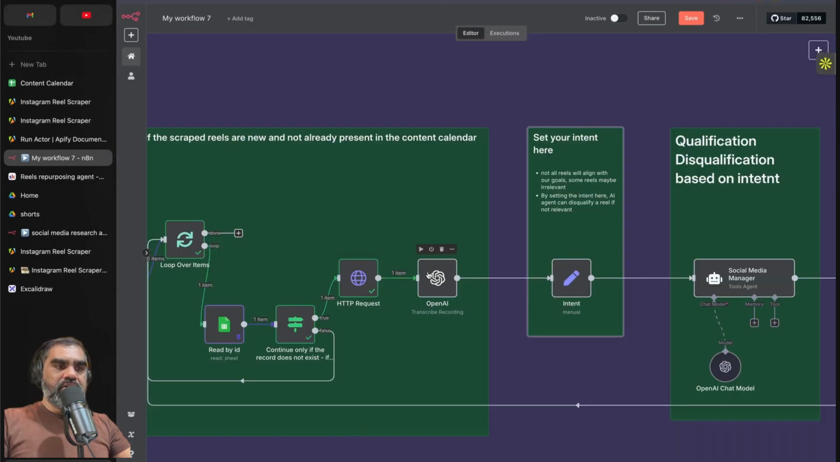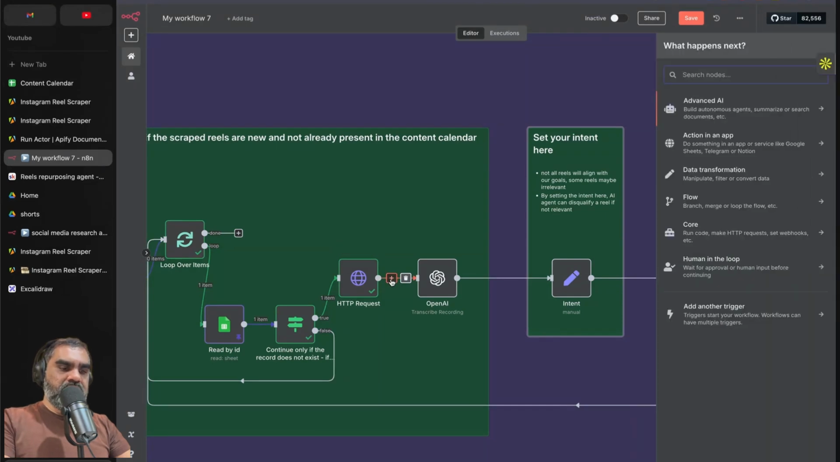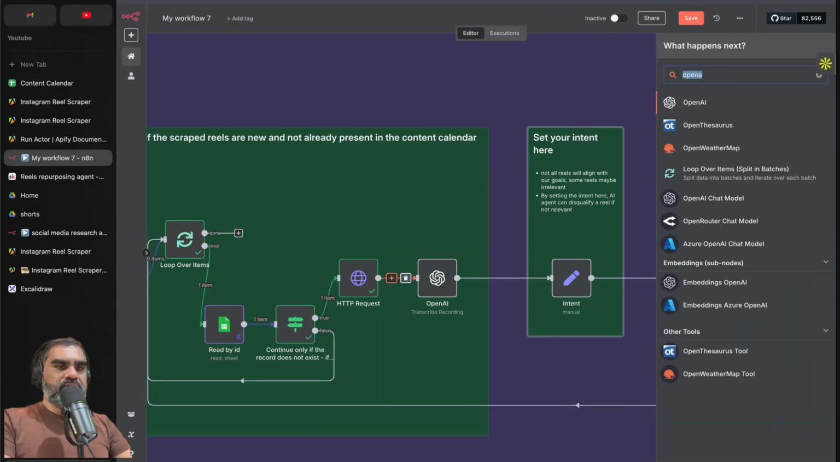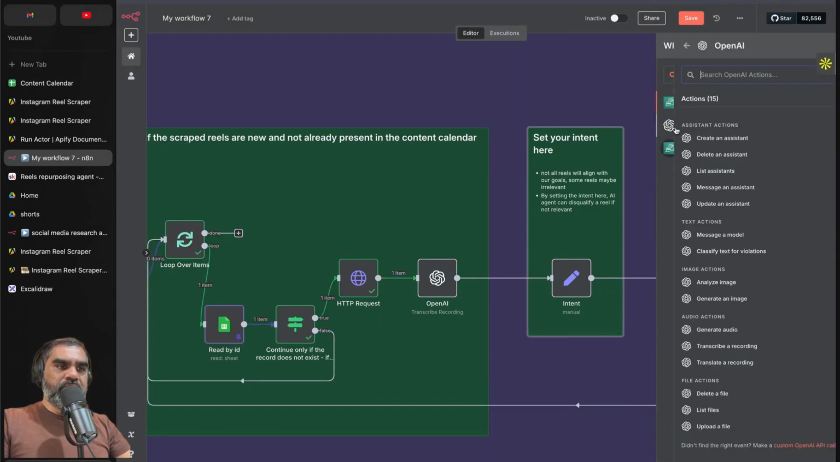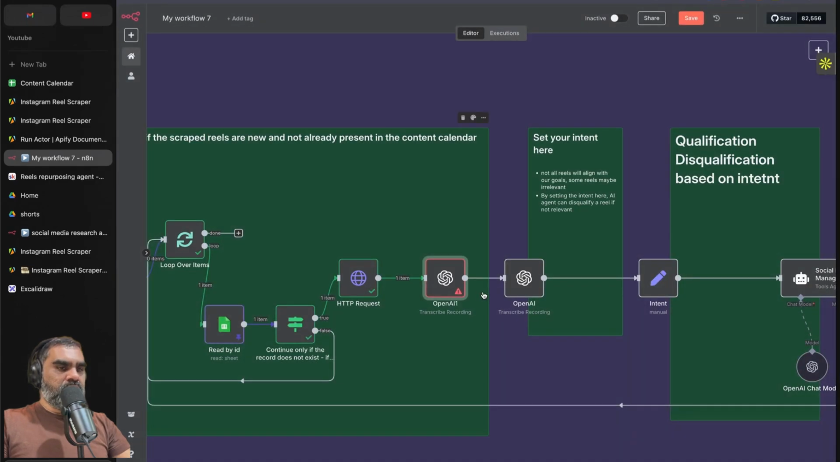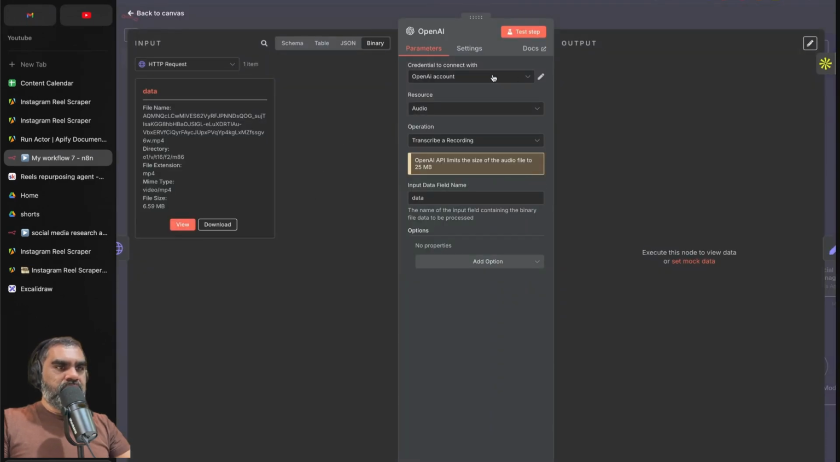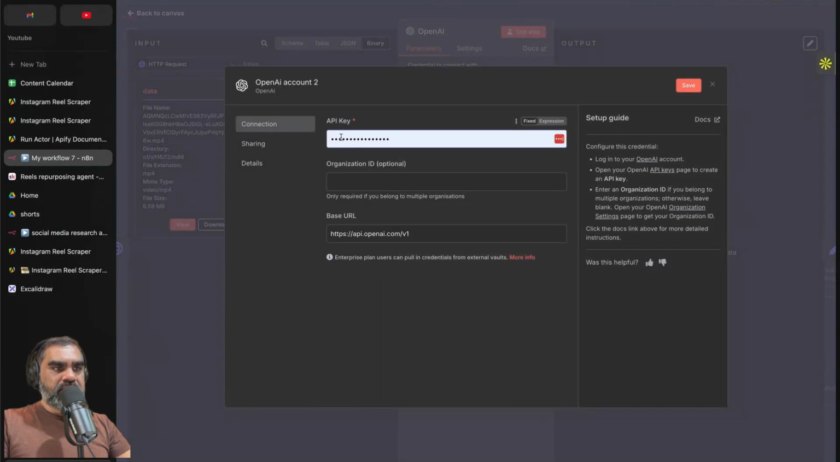And the next node is an OpenAI Whisper node. So you add it here. We say OpenAI, or we say transcribe, and then you click on OpenAI. That's how you get that node over there. And what do we say in there? We're just using an OpenAI account. If you don't have one already, create new credentials and add your API key for OpenAI there.